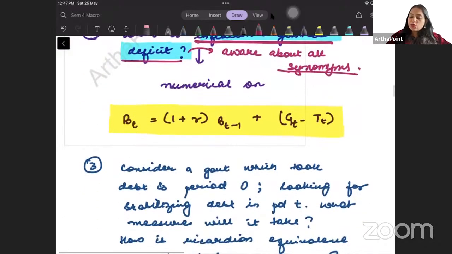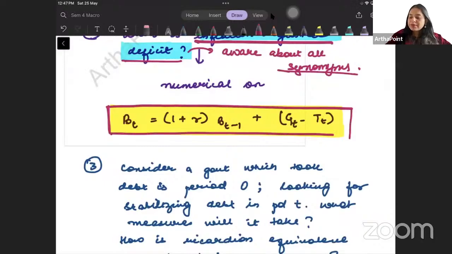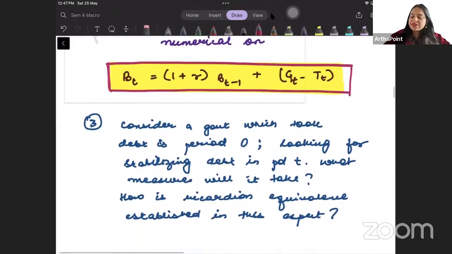And at the same time, you need to prepare yourself well with this equation. इस equation पे there is a chance that a numerical can be asked. Right? Just for example, they may give you last year's value of B, and they may ask you how much primary surplus is required in this year if you want a particular value of BT, or if you want this year B to be 0. Right? So this kind of questions can be asked in exam. So you need to prepare this equation well. इस पे एक numerical भी आ सकता है.